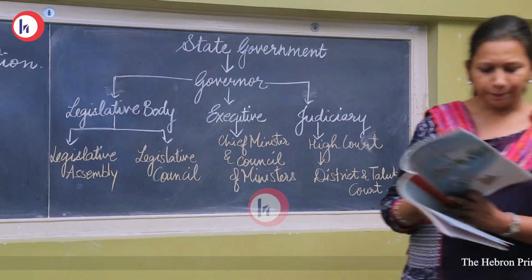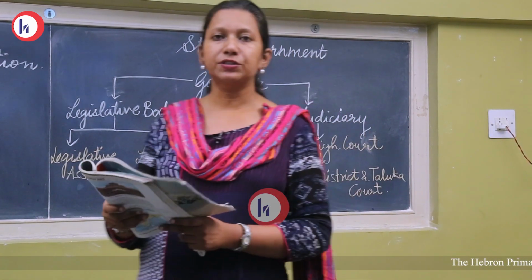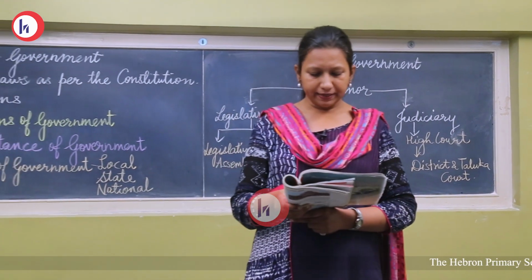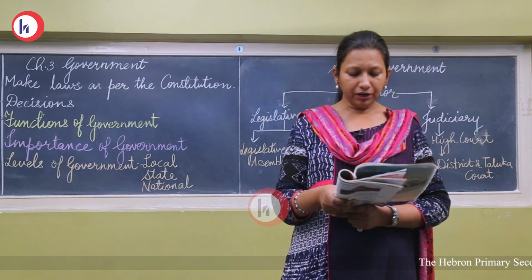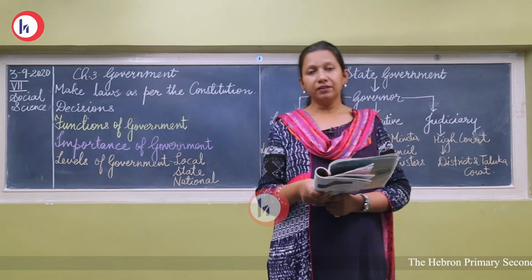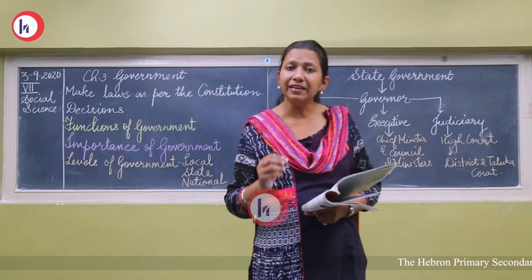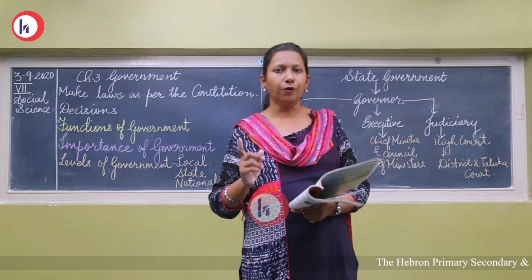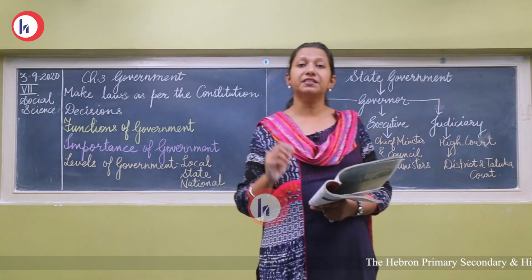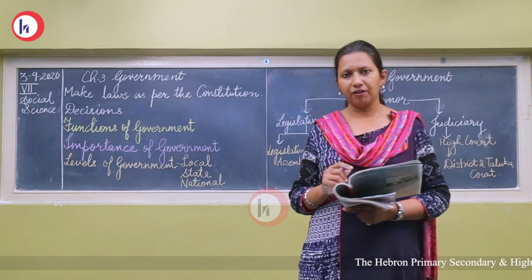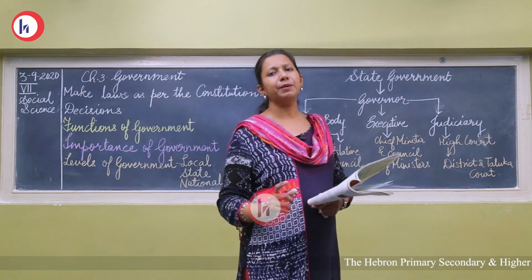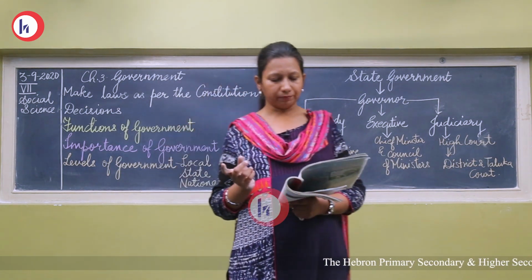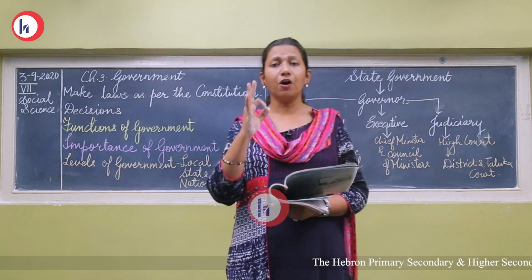Now in your textbook, page number 16, things to know, it is given. Four important points are discussed. That before a bill becomes law, it undergoes three readings. Now which bill is talked about here? The bill which you pay as expenses? No. The bill here means the decision taken by the government. Any important law that is to be passed is known as a bill. So before it becomes law, how many times does it have to be read?